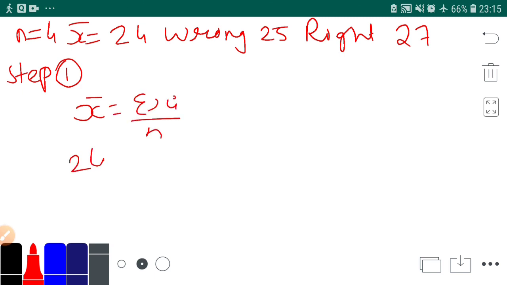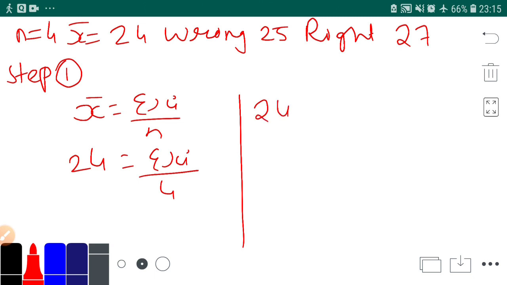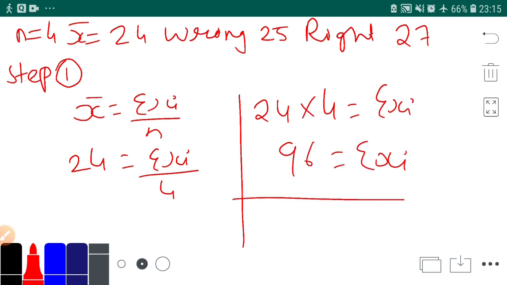Now you have x bar, you have n, so you have to find xi. How will you find xi? It's 24 into 4. If you multiply 24 into 4, you will get 96. So this 96 is the total of all observations. In that total, you have made the mistake of this 27 and 25. So the total is 96.